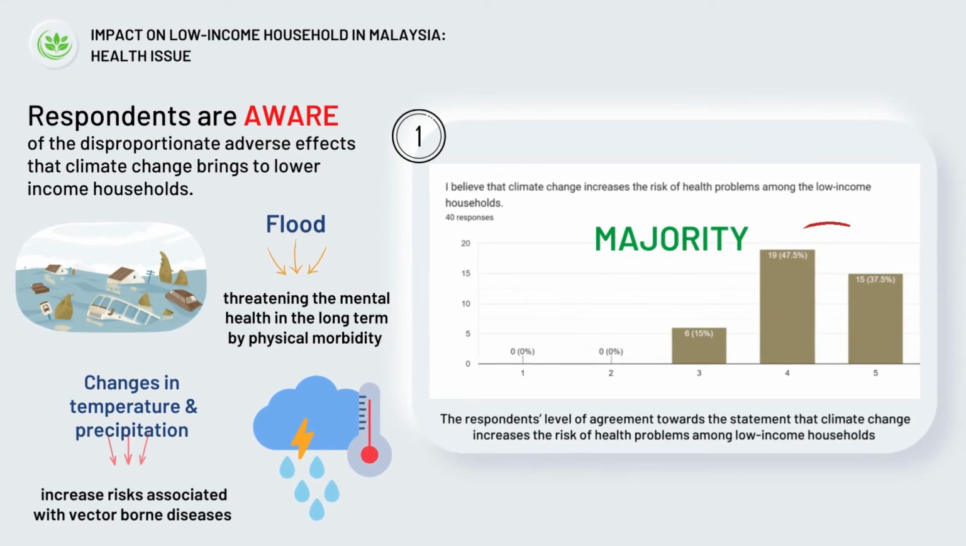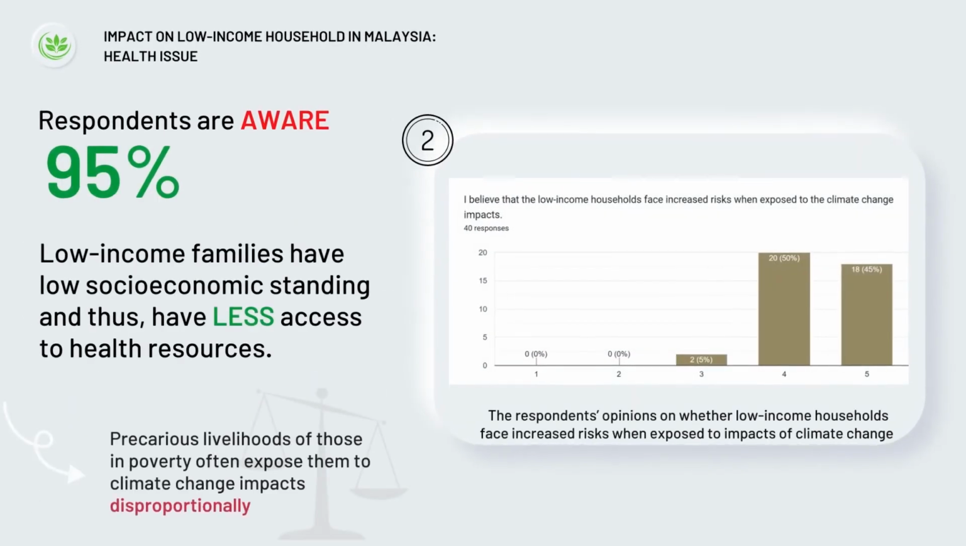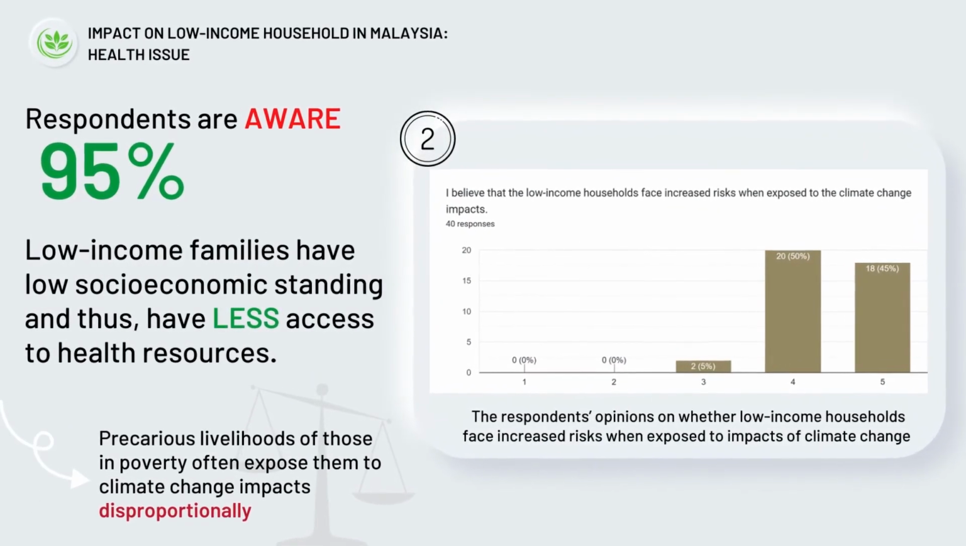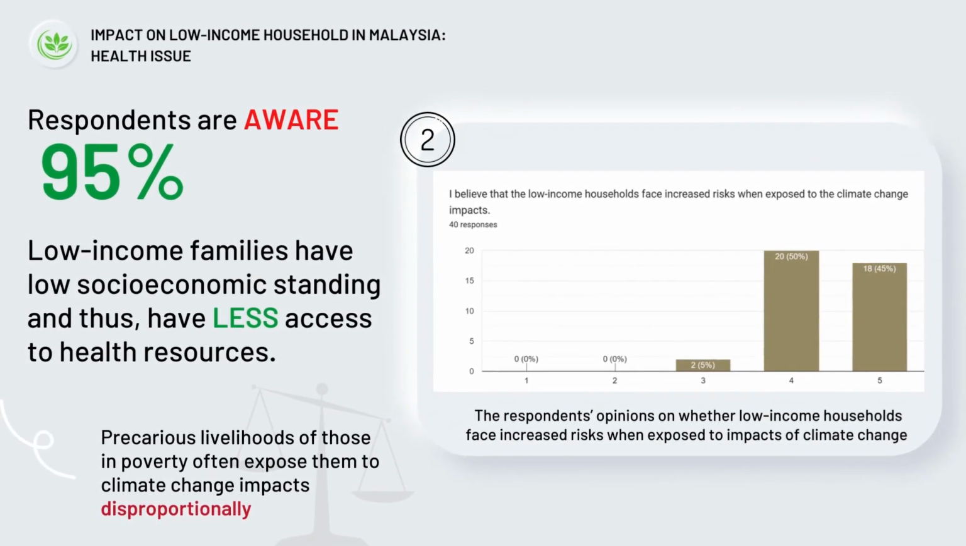Changes in temperature and precipitation may increase risks associated with vector-borne diseases, as well as threatening mental health in the long term by physical morbidity due to exposure to climate phenomena such as floods. While these are general effects, they affect low-income households more strongly due to their socio-economic standing. An overwhelming majority of 38 respondents agree that low-income households face more risk when exposed to the impacts of climate change, as it can be seen generally that low-income families have low socio-economic standing and thus have less access to health resources. Hence, they are often exposed to climate change impacts disproportionately.